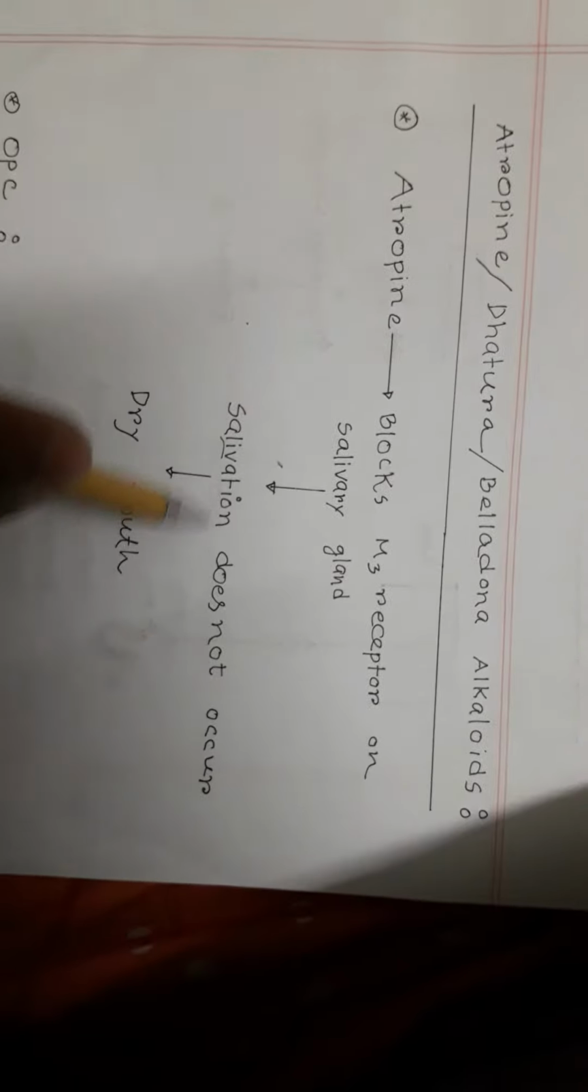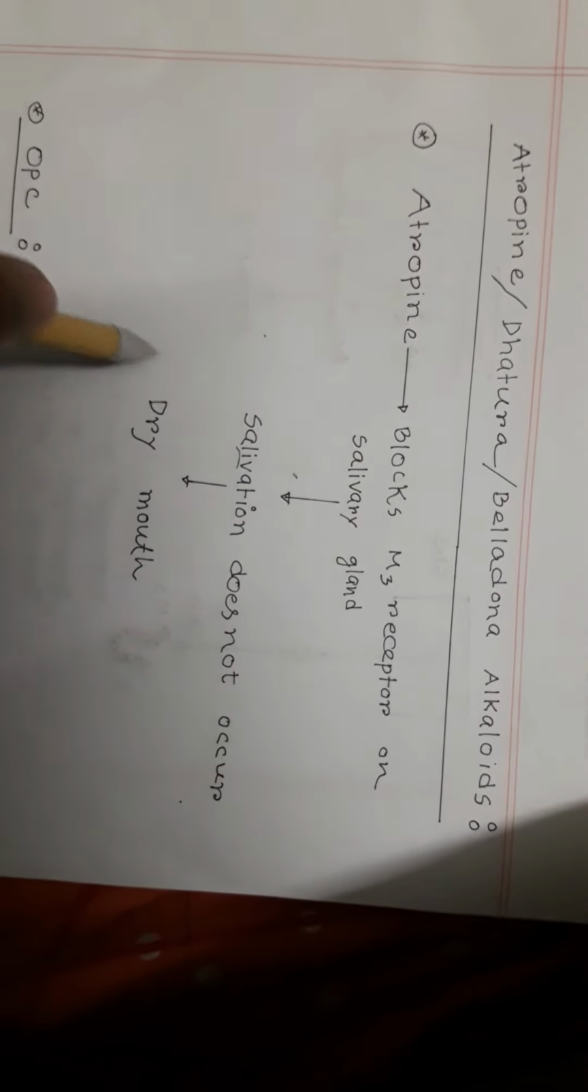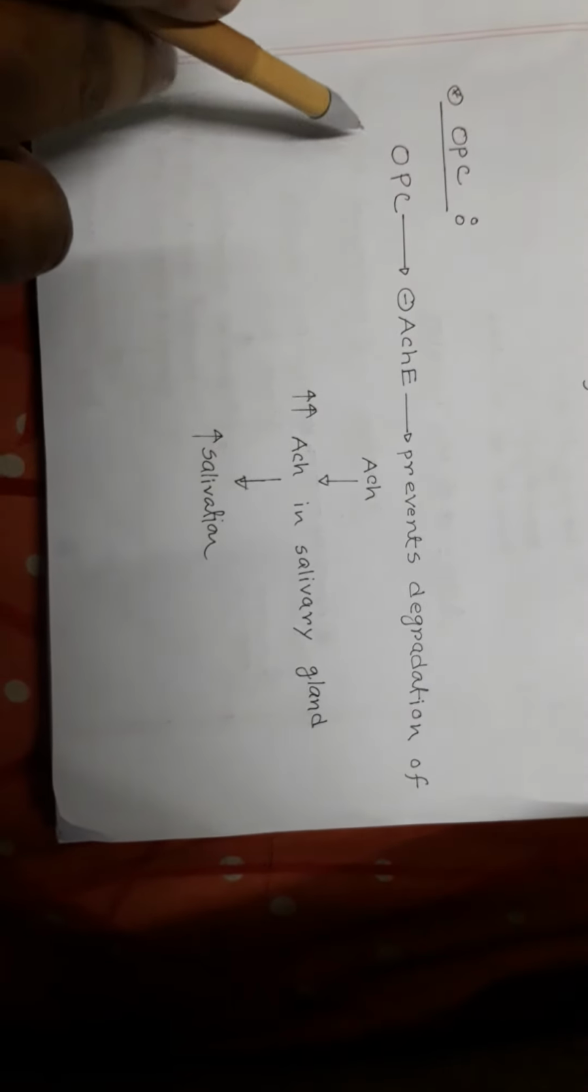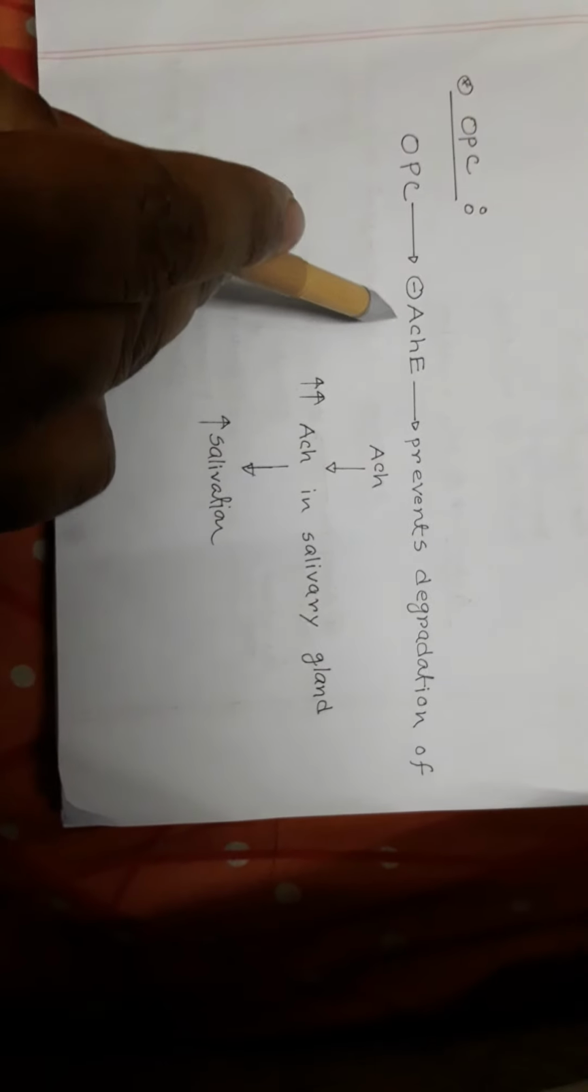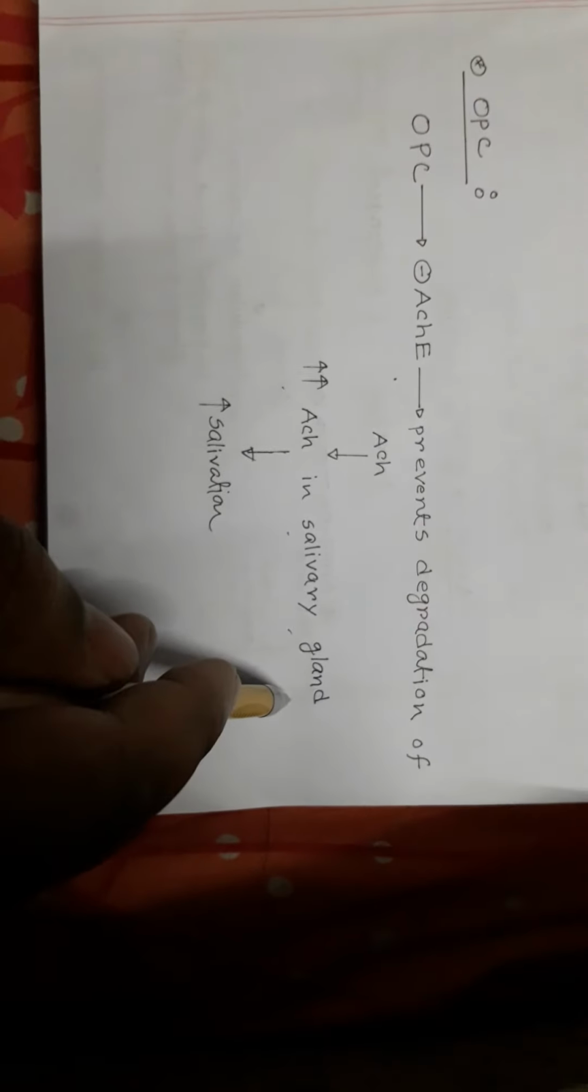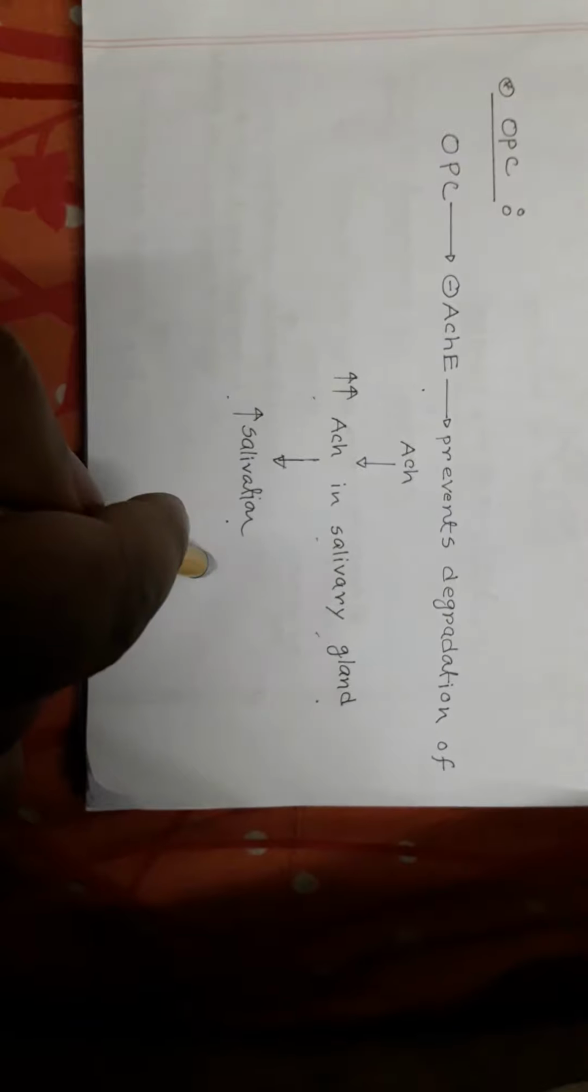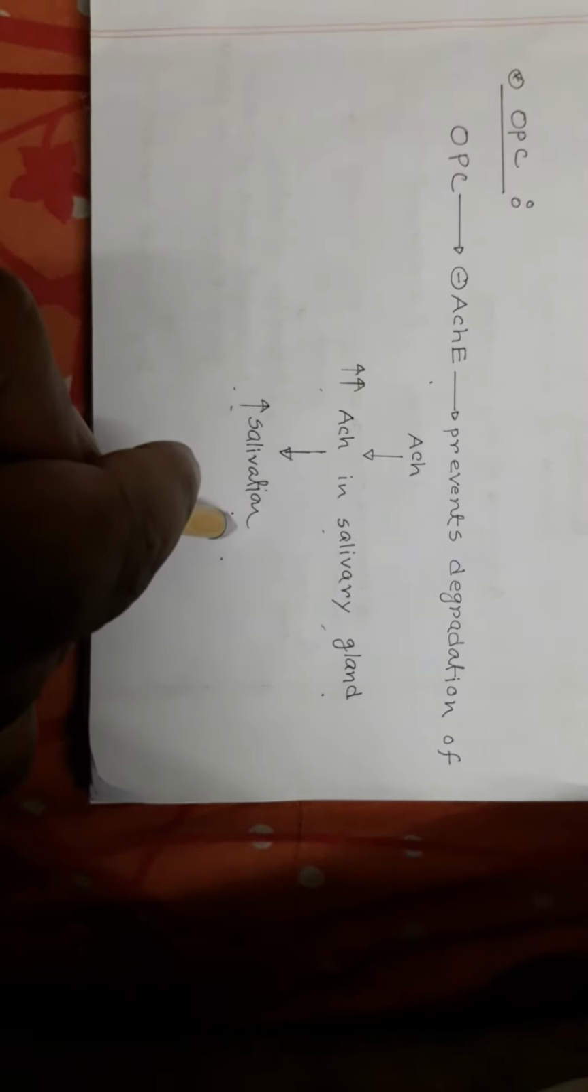So what will happen if you give atropine? Atropine blocks the M3 receptor on the salivary gland, so salivation does not occur. So this leads to dry mouth. And second, what will happen if a person is exposed to OPC? In OPC, acetylcholine cannot be metabolized because acetylcholinesterase is inhibited. So acetylcholine concentration in the salivary gland goes up, and this leads to salivation, and when excessive salivation occurs, this may present as frothing from the mouth.